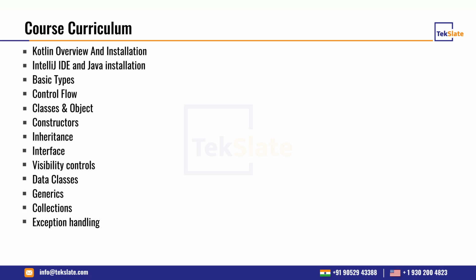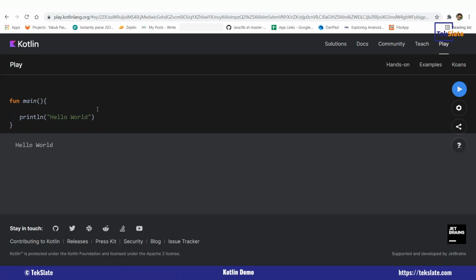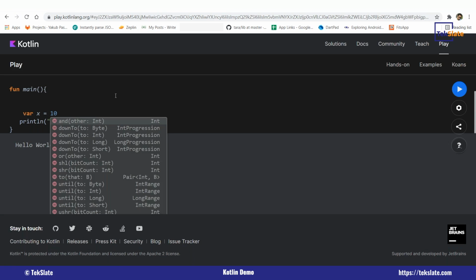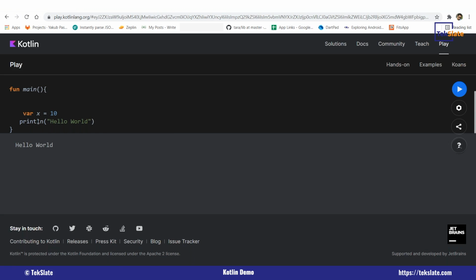Okay, so here if you observe, we have two types, like a variable and a value. I will show you. You can create, for example, variable x equal to 10. If you see here, I'm using a variable and I'm not using any data type.